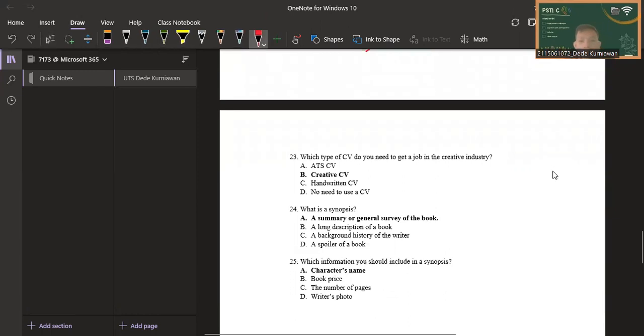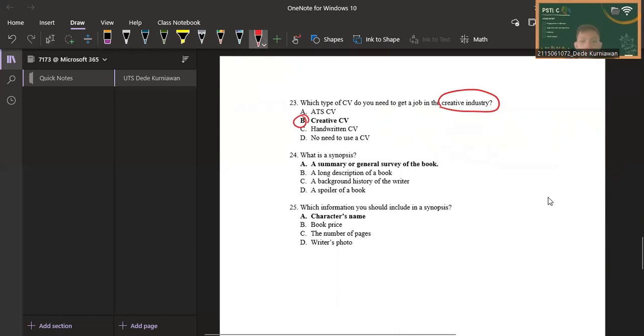Number 23: which type of CV do you need to get a job in the creative industry? So here we know that if you want to apply in a creative industry, such as UI UX or graphic designer, we should use a creative CV. A CV is suitable if you want to join a regular company. Handwritten CV, there's no such thing. No CV, you'll be declined to enter the company.